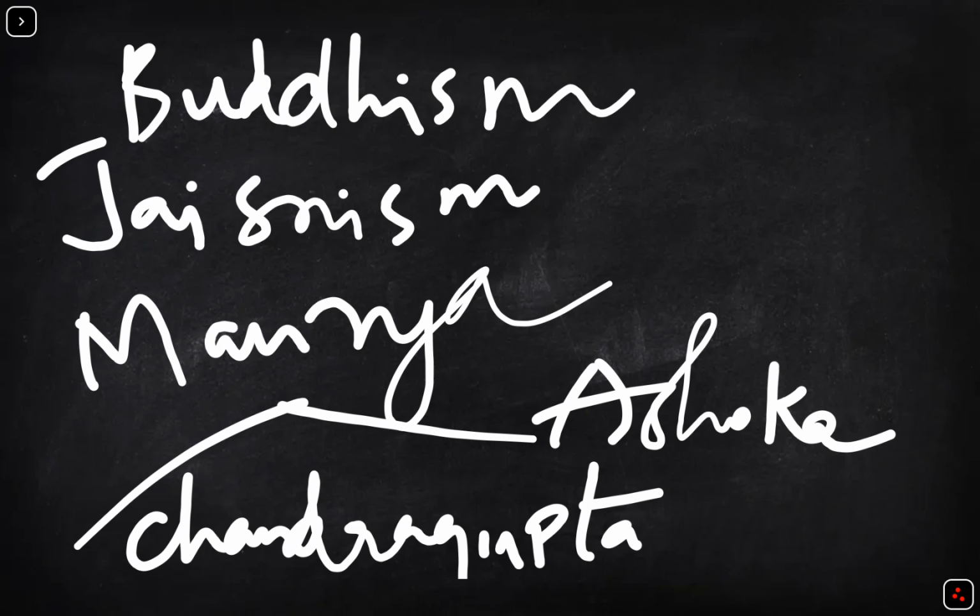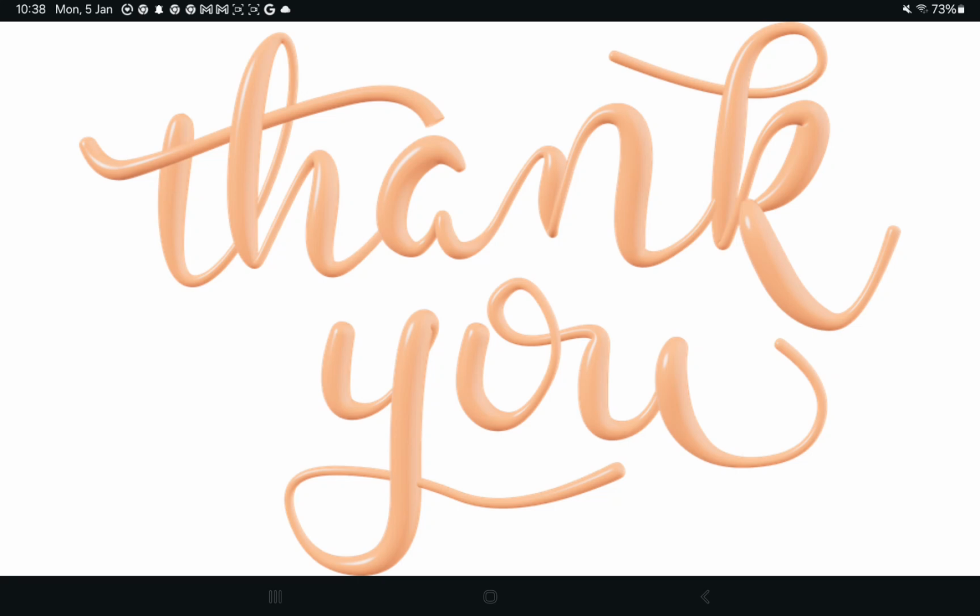Magadha teaches us that natural resources, good leadership, and planning make a state powerful. Which factor do you think is most important for a country today? Can you comment below? With that, I'd like to conclude my class. So, this is why Magadha became the most powerful Mahajanapada and the foundation of the great Indian Empire. That's how Magadha rose to power.